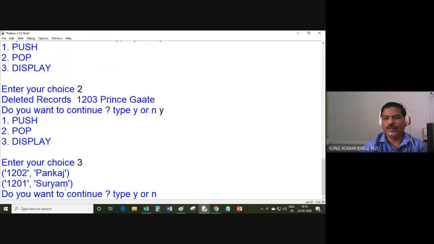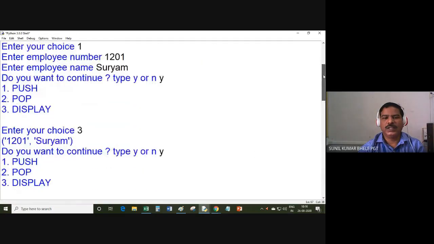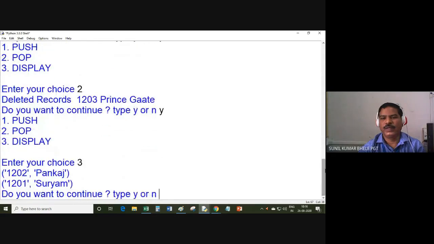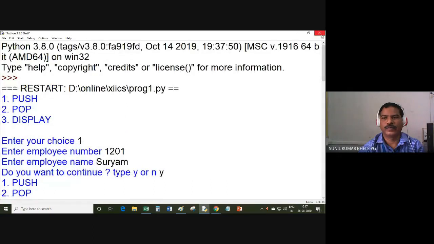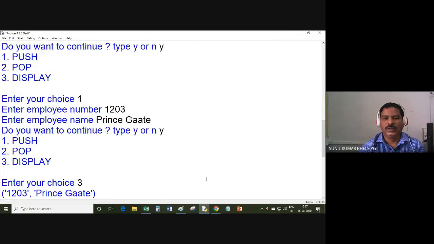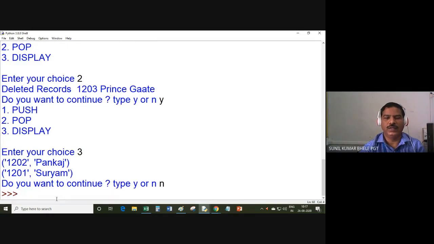In this way, this program is working perfectly. I hope you understand the concept of stack. So keep in mind, you can also create such type of program. There are so many applications in which the concept of stack is required. So now if you want to continue, I am typing no. So the while loop will be terminated, and you know that the program is running successfully.